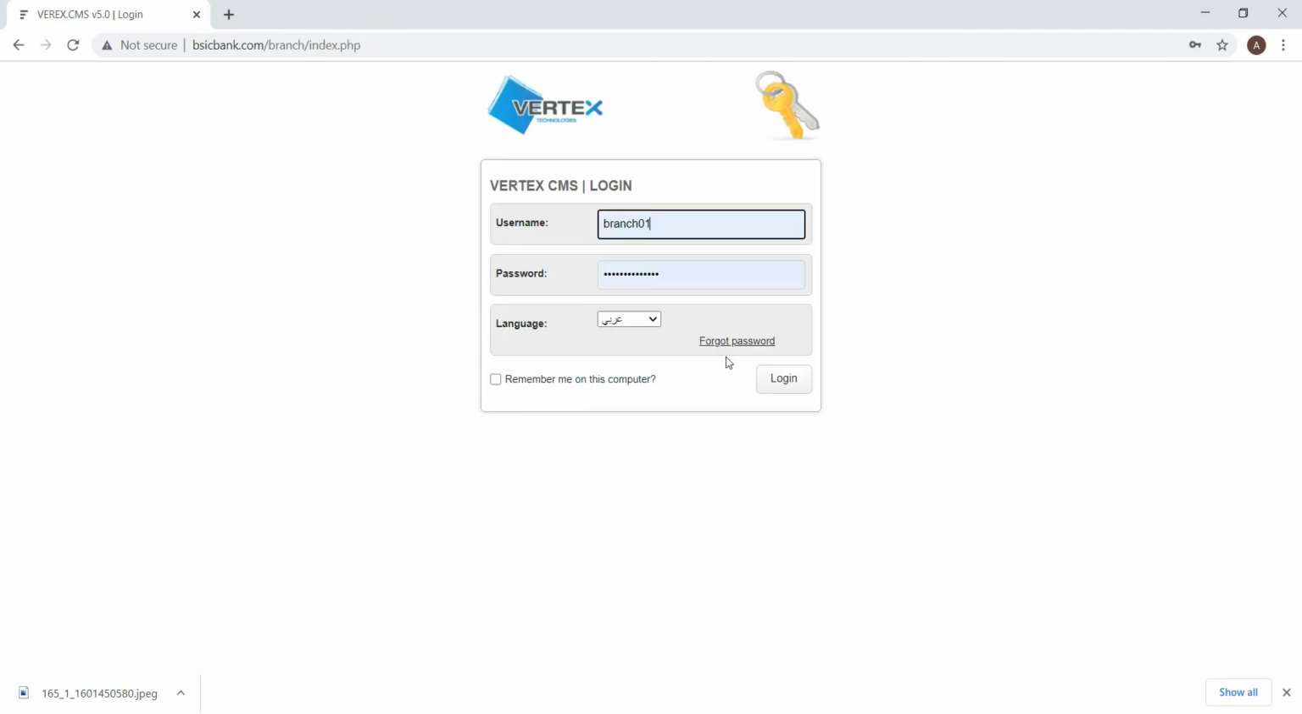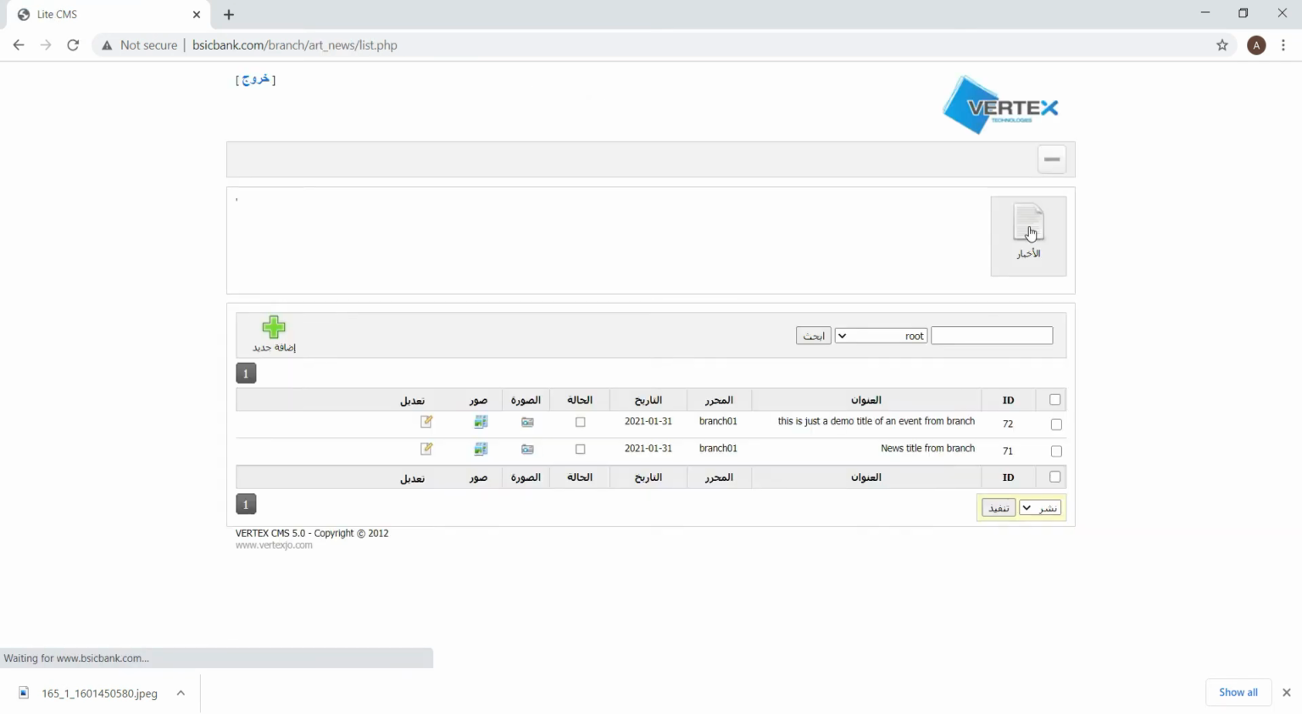Also for those Arabic branches, you can choose the interface to be in Arabic.